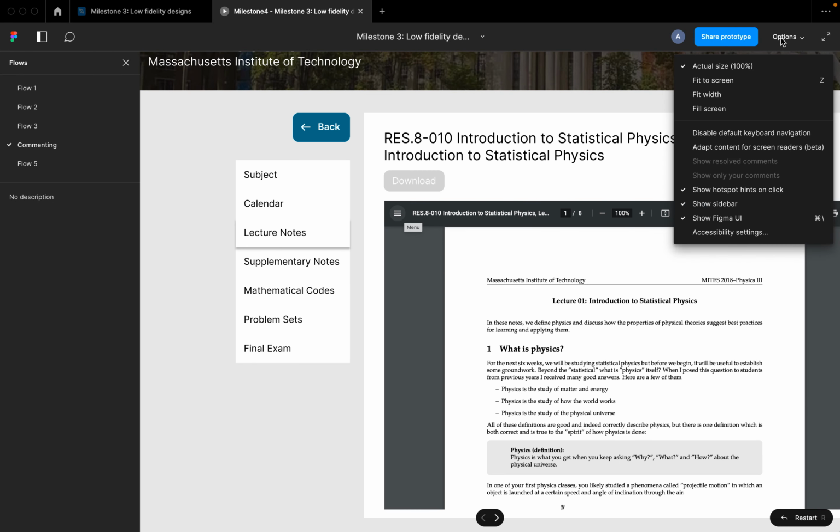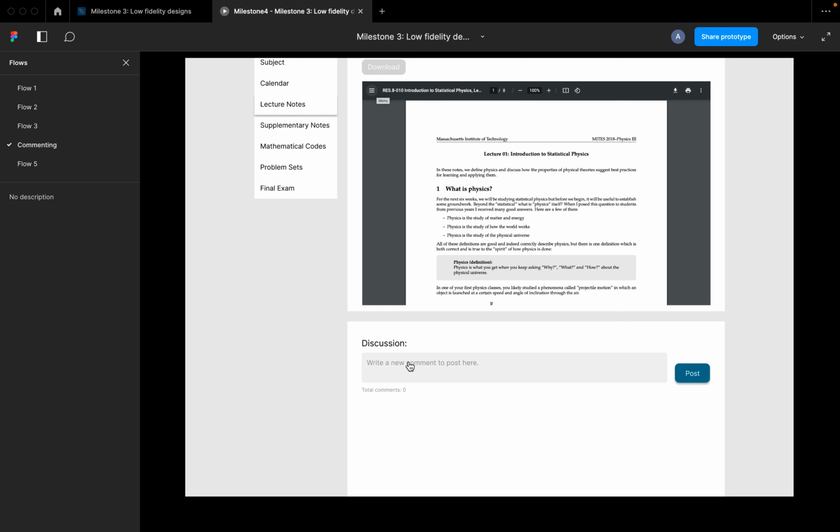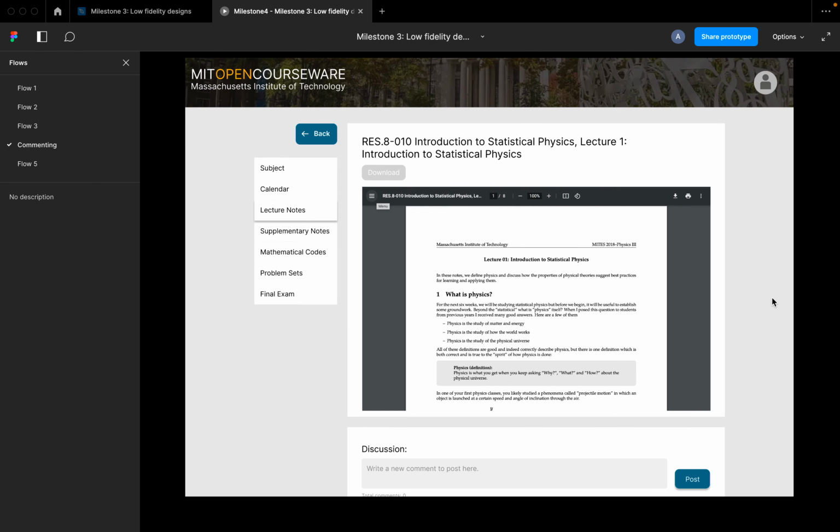Taking the perspective of the student, here I am going through this Introduction to Statistical Physics lecture. It's the first lecture in the program, and you see how I have this PDF presented to me, with the course content that I'm going to be going through for this lesson. Down here we have the discussion, where I can start that discussion that has not yet been started. The total comments is currently 0. You see the general overview or the layout of what this lesson portion will look like.